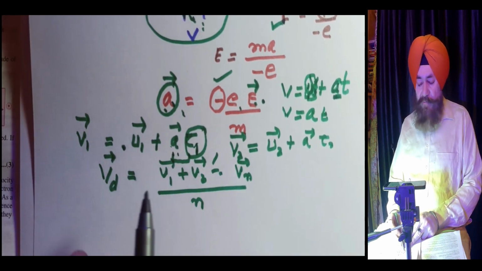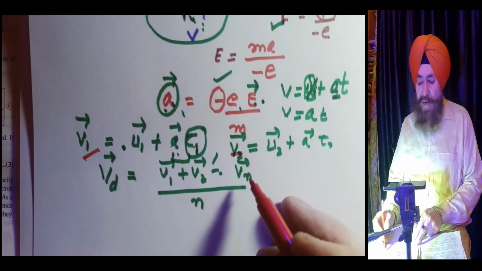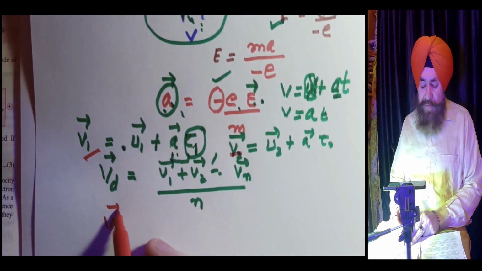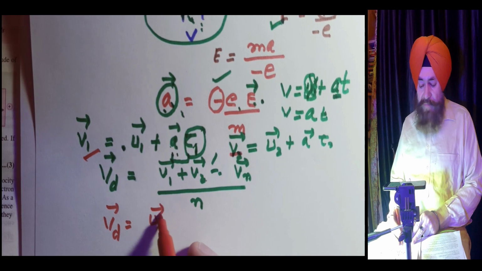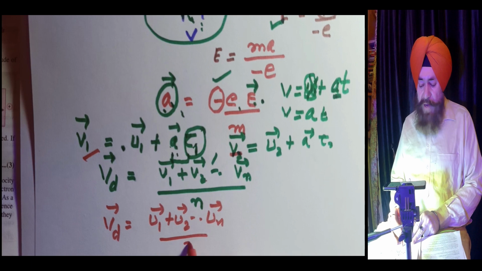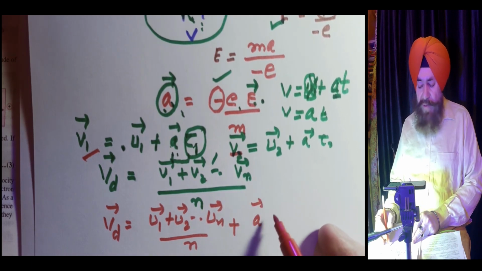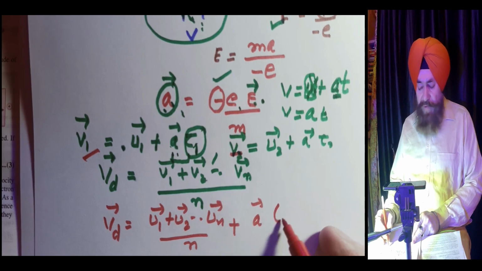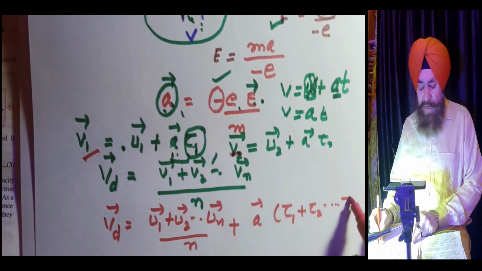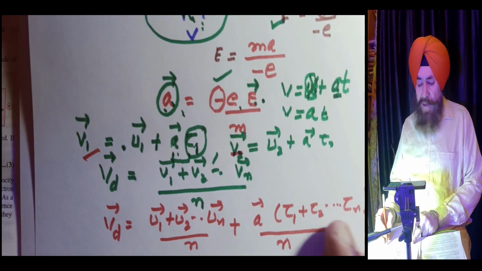Substituting for V1, V2 and all, the drift velocity becomes U1 plus U2 up to Un by n, plus A, which is the same because the E is the same, times tau 1 plus, time is a scalar quantity, up to tau n divided by n.